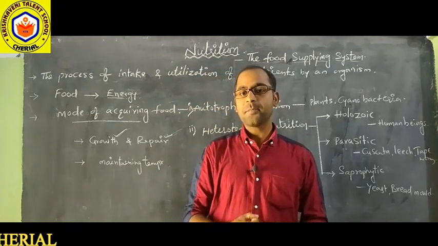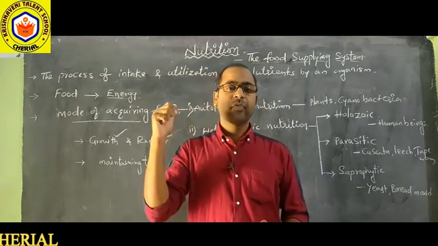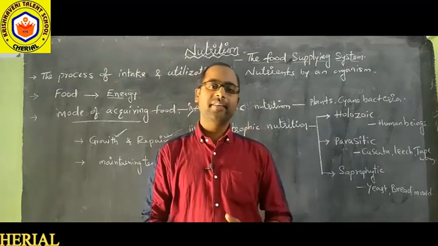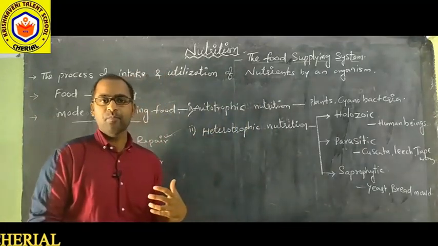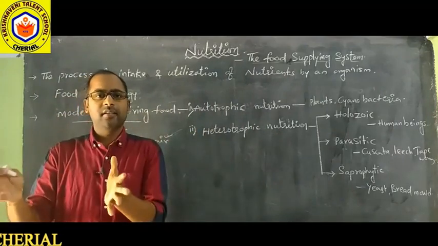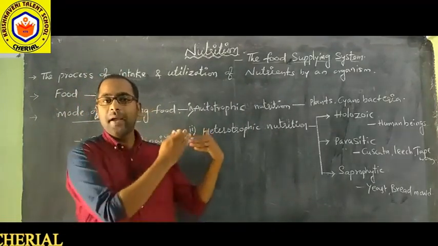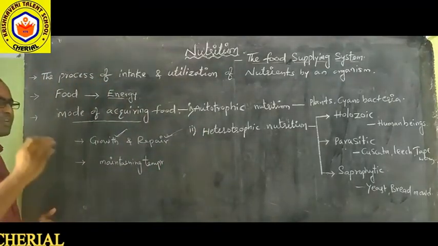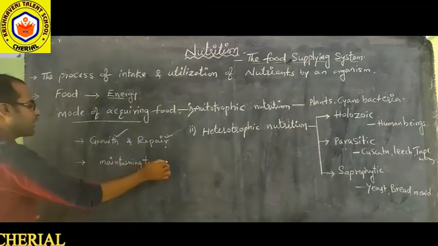What is that? 37 degrees centigrade or 98.6 degrees Fahrenheit. So that temperature we maintain, and to maintain that temperature every time we need some food. You will learn that in the respiration topic, how body temperature is maintained by food. So food is necessary for every organism for growth and repair and to maintain body temperature.